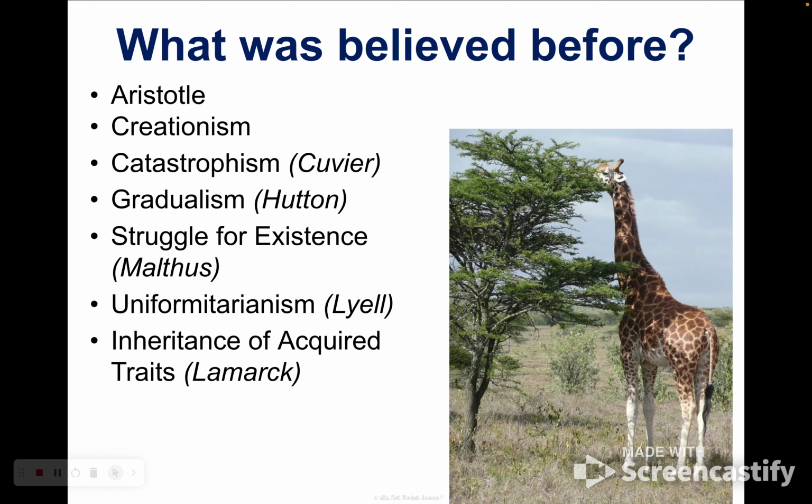He basically said that this giraffe in the tree is going to keep stretching its neck up so that it can reach the leaves higher and higher in the tree, and it will pass on that stretched neck trait to its offspring. We know that that's actually a false theory because there's no way that a giraffe can actually stretch its neck up higher and higher. It can't change its genetic code just because it wants to reach the leaves higher in the tree.